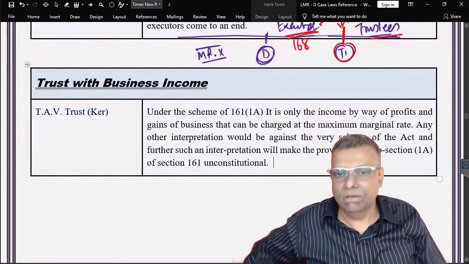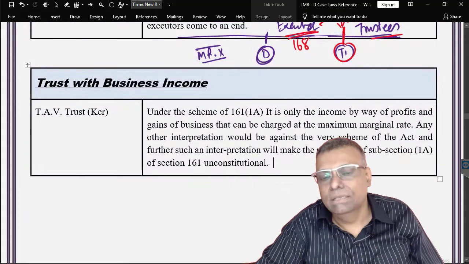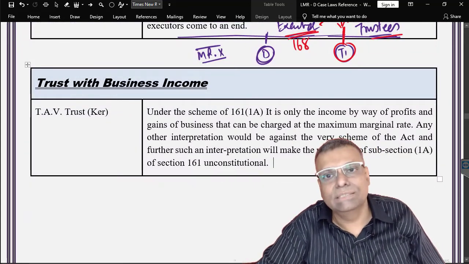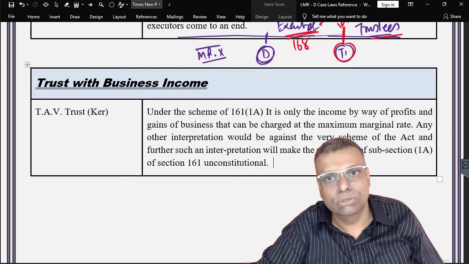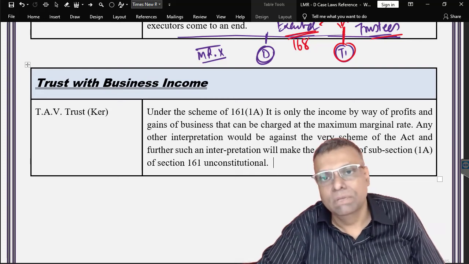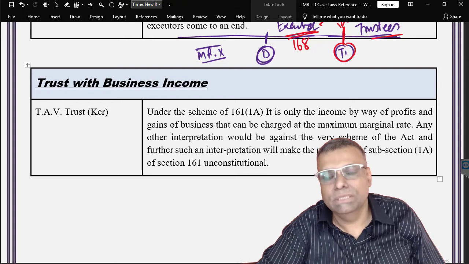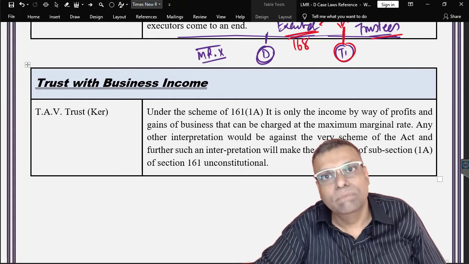Therefore it is a pure question of fact, and then you have to study the actual facts and decide when the duty of the executor is over. At that time, the assessment of the executor is over. At that point, the executor's duties are over. So that is the last point for the executor's tax treatment, and thereafter the trustee's tax treatment comes into being.